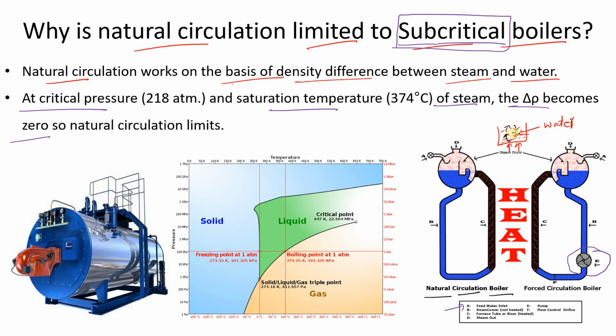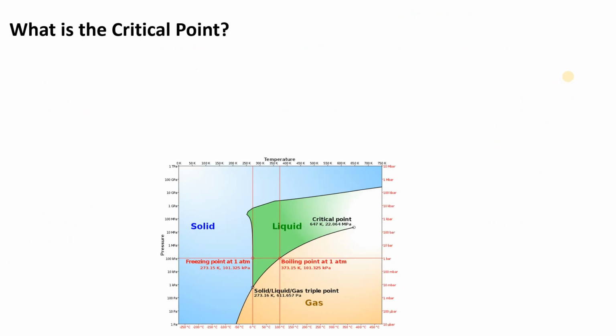See here, only when the circulation is going on can you say that this is natural circulation. When the circulation does not happen, there is no natural circulation. And when could that occur? It could occur when the density difference becomes zero. Now let's discuss what the critical point is.